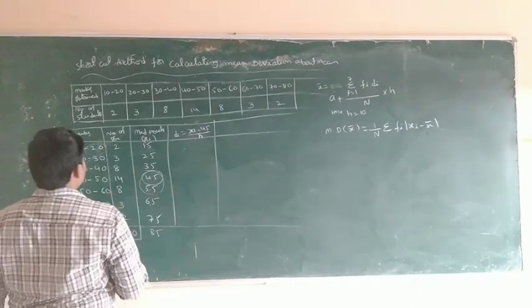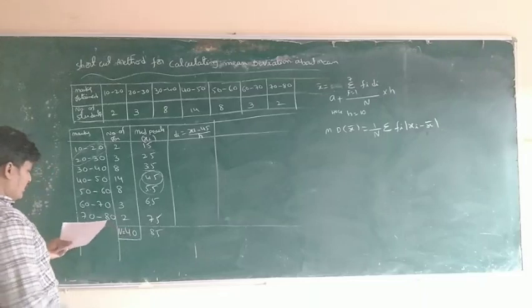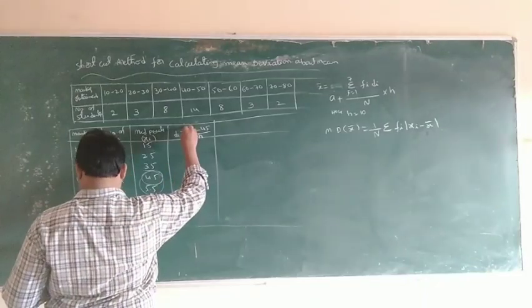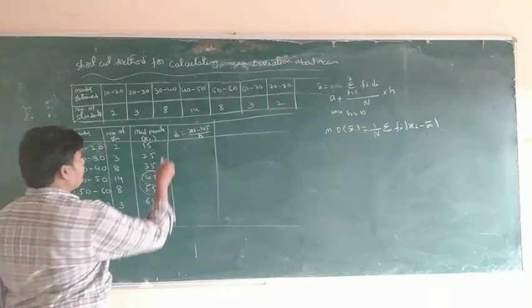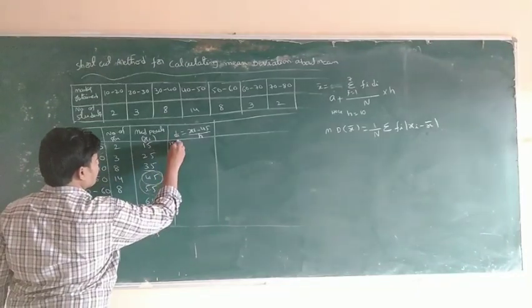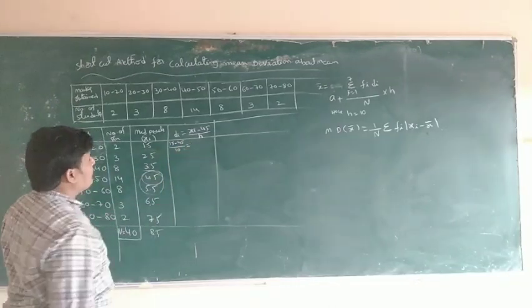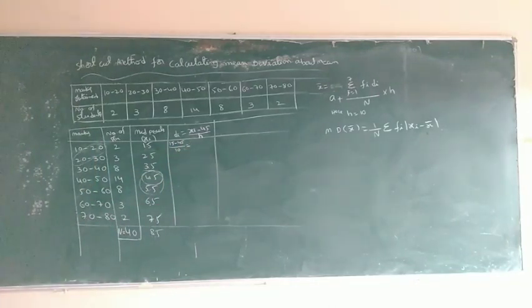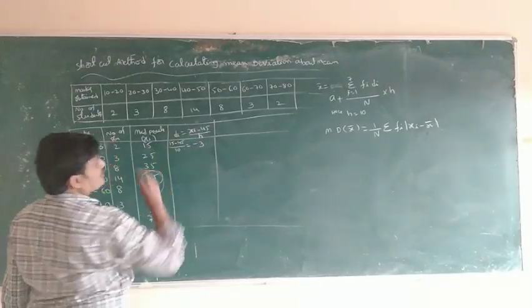So xi is equal to 15: 15 minus 45 by 10. 15 minus 45 is equal to minus 30. Minus 30 by 10 is equal to minus 3.